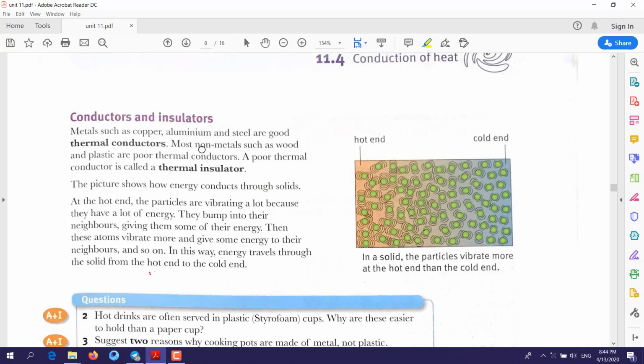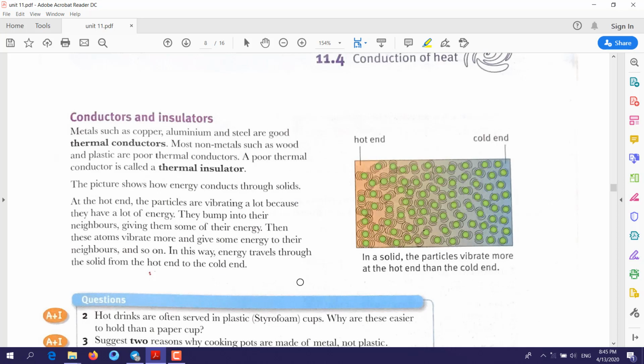Conductors and insulators. As we explained before, when we were talking about electricity, the same thing applies here. Some materials are good conductors for heat, others are bad conductors, which we call insulators.